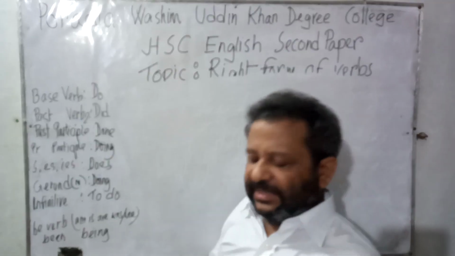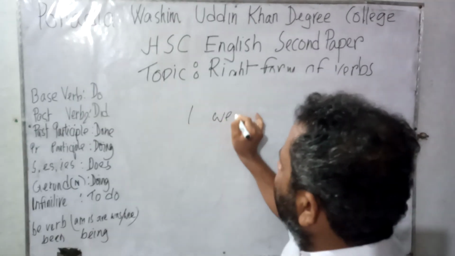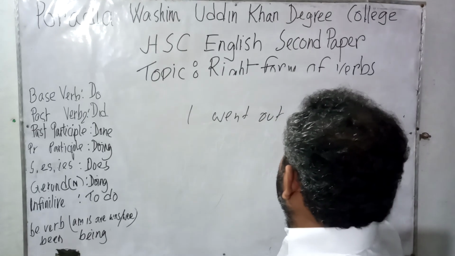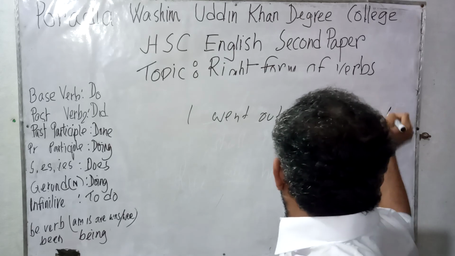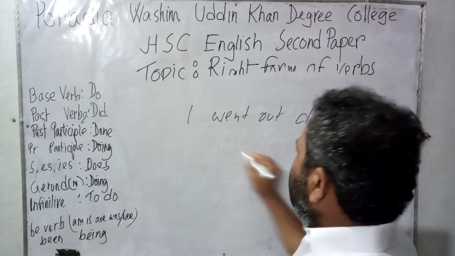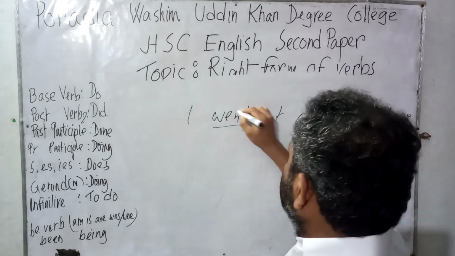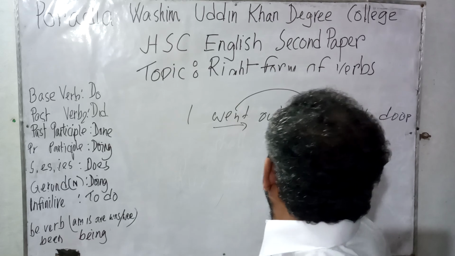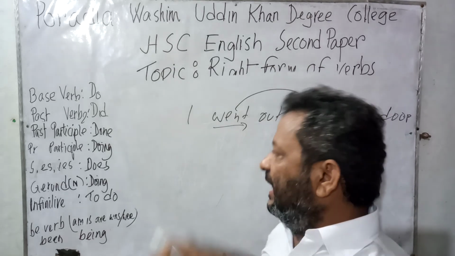Another sentence I can write. I went out, closing the door. Here went is a verb and another verb close. So these two verbs are used side by side. That is why the second verb close has come as an ing form.